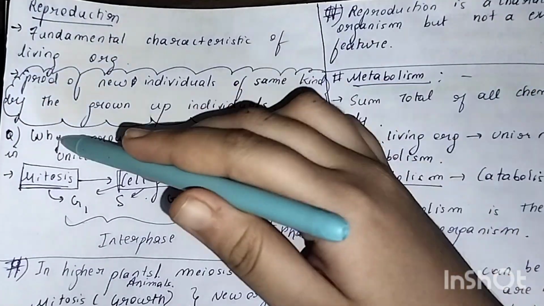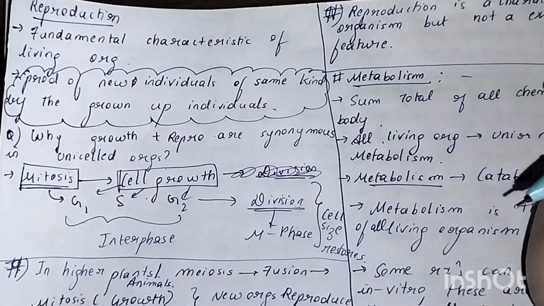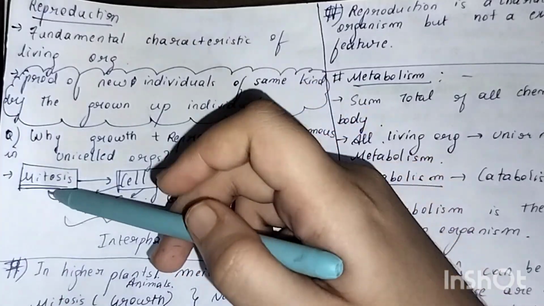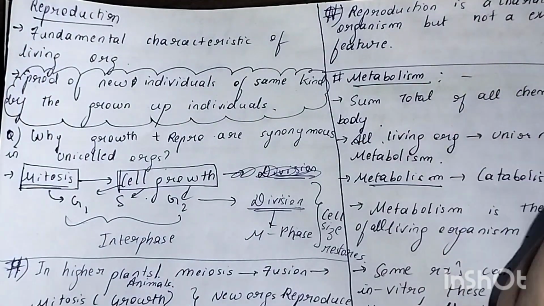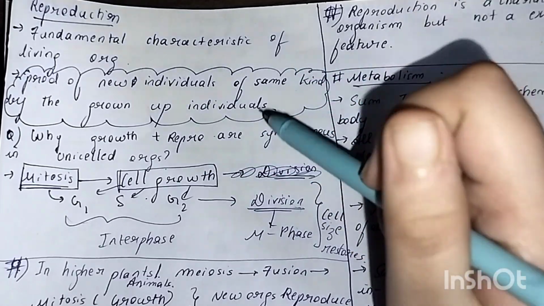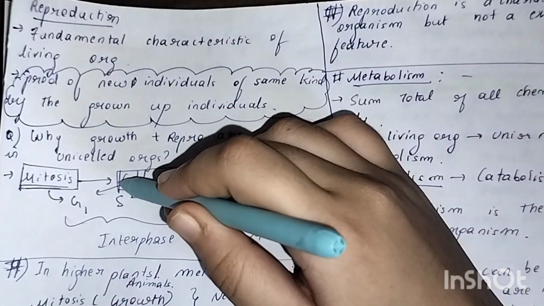Okay, so why are growth plus reproduction synonymous in unicellular organisms? There I told you a term called mitosis, right? Again it is coming here. I have written this for you. If you see in the cell cycle and cell division chapter, which I will be uploading soon, there I told you that mitosis includes first cell growth.